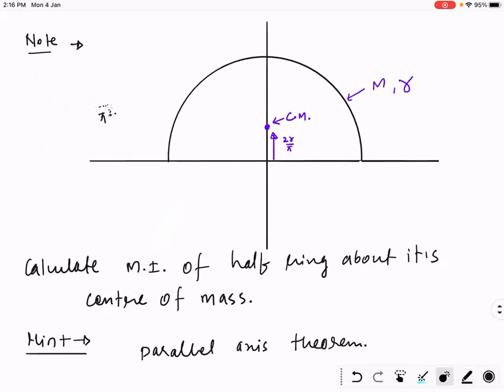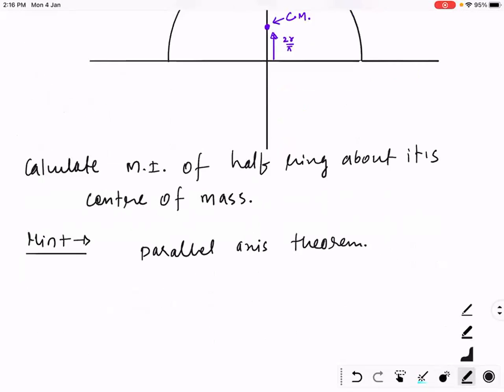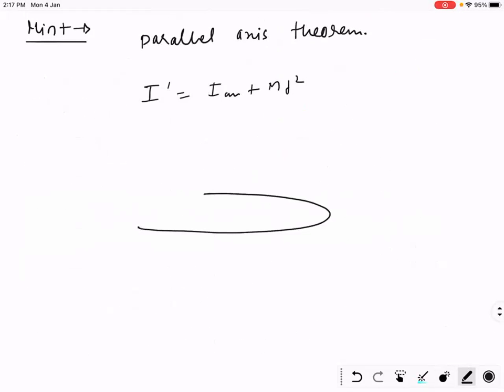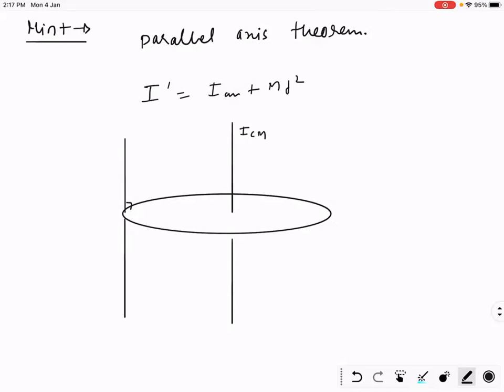Let's try and see. Hint is parallel axis theorem. What is parallel axis theorem? I dash is equal to ICM plus MD square. Now what is this? See, suppose you want to find moment of inertia of a ring about an axis like this. So you need to know moment of inertia about center of mass first. This axis is passing from center of mass.